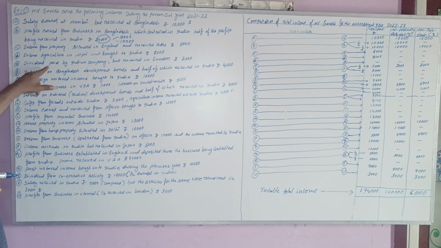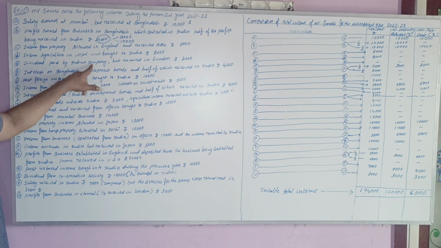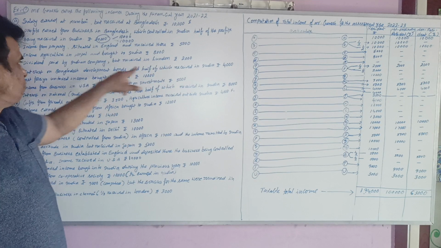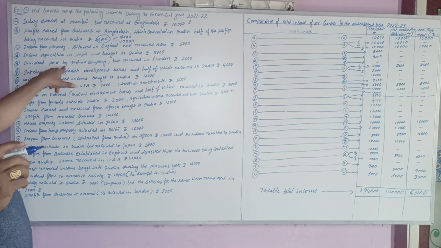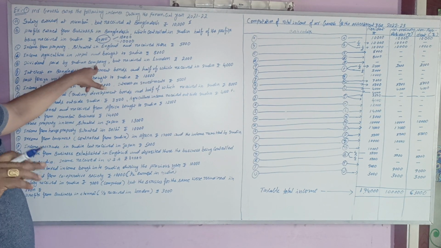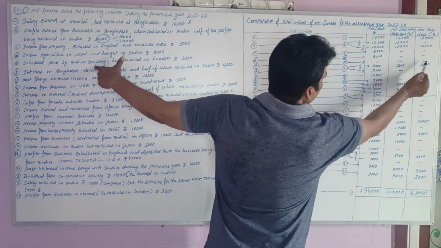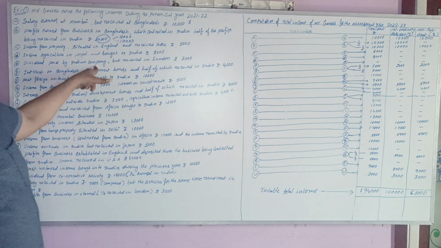So dividend paid by Indian company is not taxable for anybody. Dividend paid by Indian company but received in London: first of all, we identify that it is a dividend paid by an Indian company, so it should not be taxable. Hence, we put it as blank only. Nobody should be taxed.